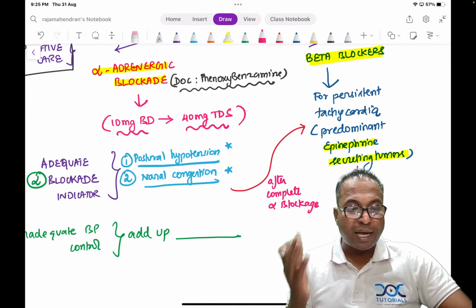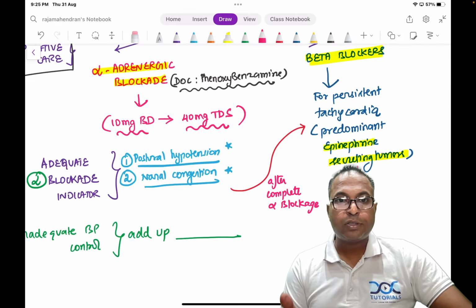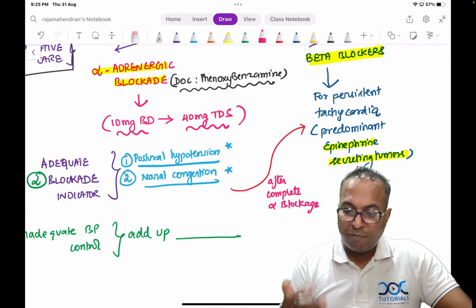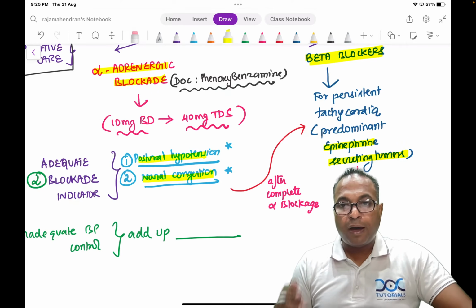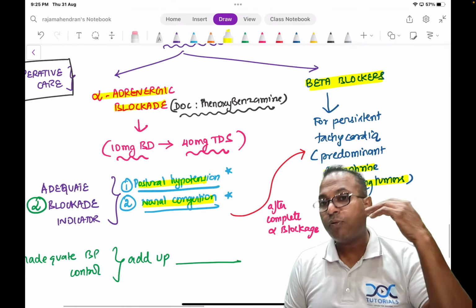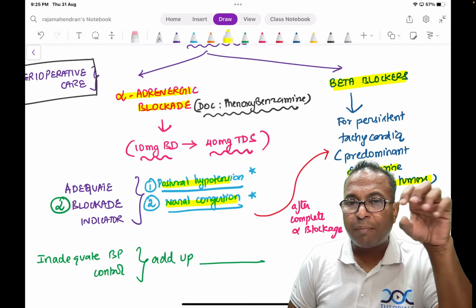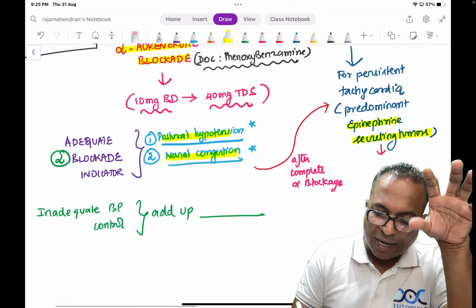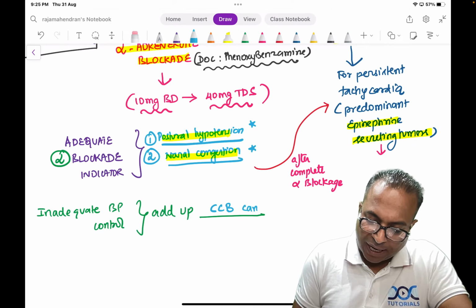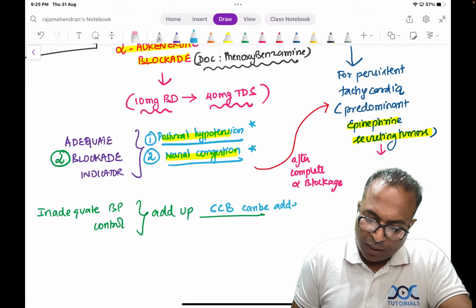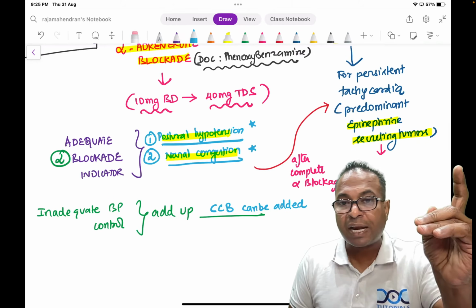So please understand, the carry home point: alpha blocker should be the drug that is started immediately and given until the patient develops nasal congestion or postural hypotension. After complete alpha blockade, you should go for beta blockers. Sir, if in spite of giving so much alpha blocker, I am unable to control the BP, what drug can I add? Calcium channel blockers can be added. Therefore, there are three groups of drugs given: alpha blocker, beta blocker, calcium channel blocker.